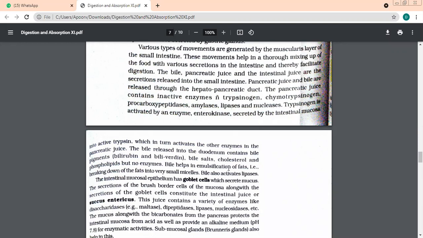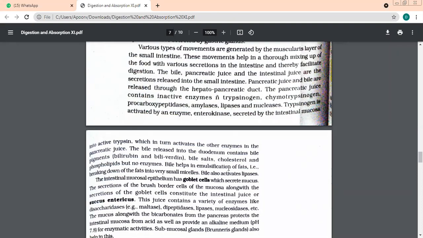Out of the three juices secreted, which one contains enzymes, beta? Yes.